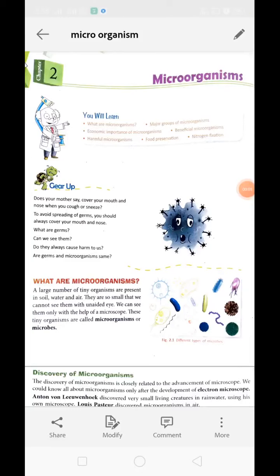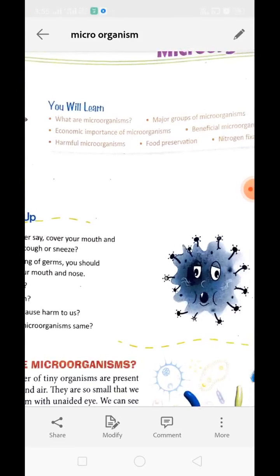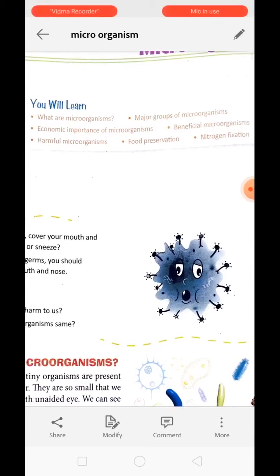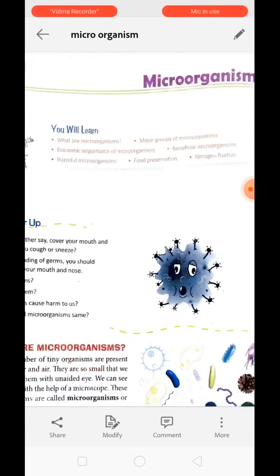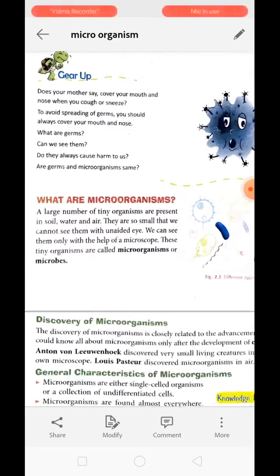Today we are discussing our second chapter, called microorganism. In this chapter you will learn what a microorganism is, about different groups of microorganism, how microorganisms are economically important for us, what the benefits of microorganism are, the harmful effects of microorganism, how to do food preservation, and what nitrogen fixation is. Okay, so let's start the discussion.